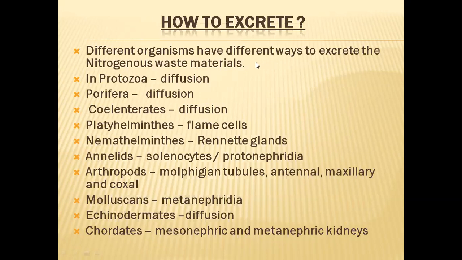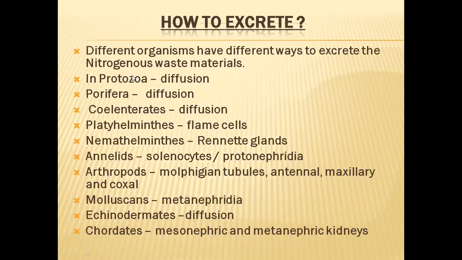So in this way, nitrogenous waste materials also will be produced in our body at every given point of time. So we have to get rid of them. We have to send all those nitrogenous waste materials out of our bodies. So how are the animals sending these nitrogenous waste materials? Let us know the answer in this slide.